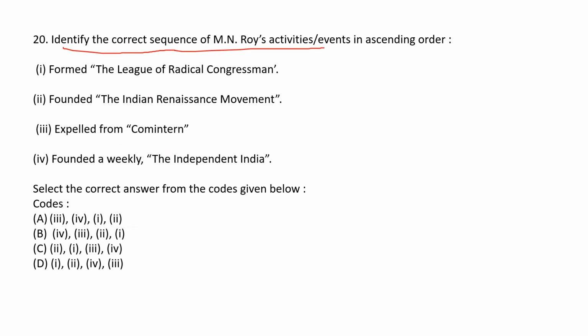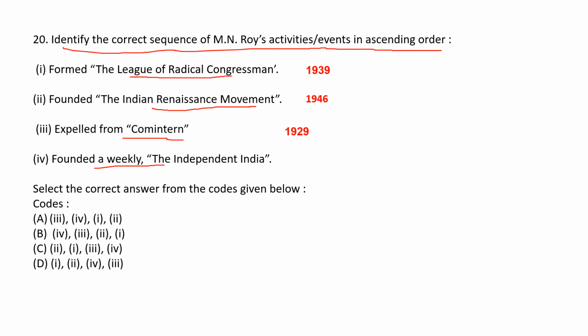Identify the correct sequence of M.N. Roy's activities, events in ascending order. Let us see one by one. Formed the League of Radical Congressmen, 1939. Founded the Indian Renaissance Movement, 1946. Expelled from Comintern, 1929.